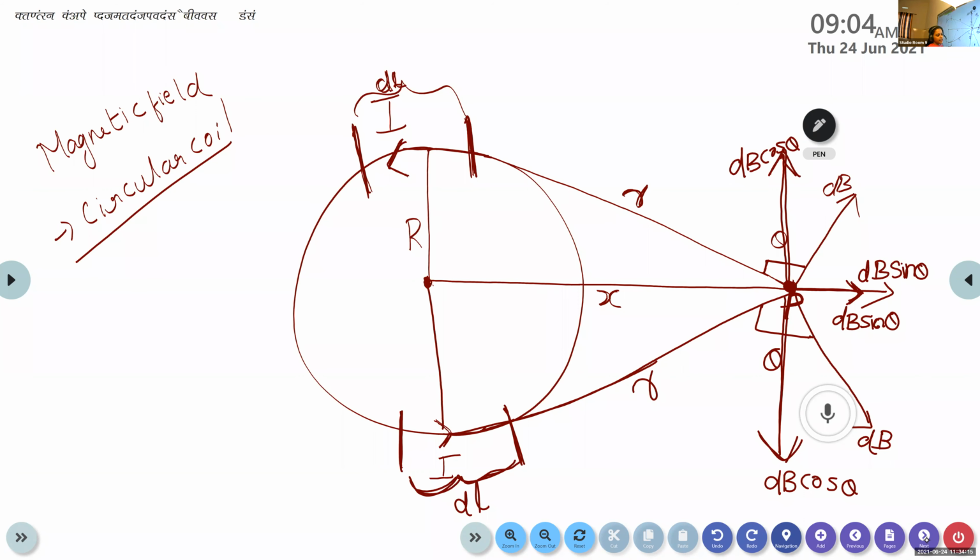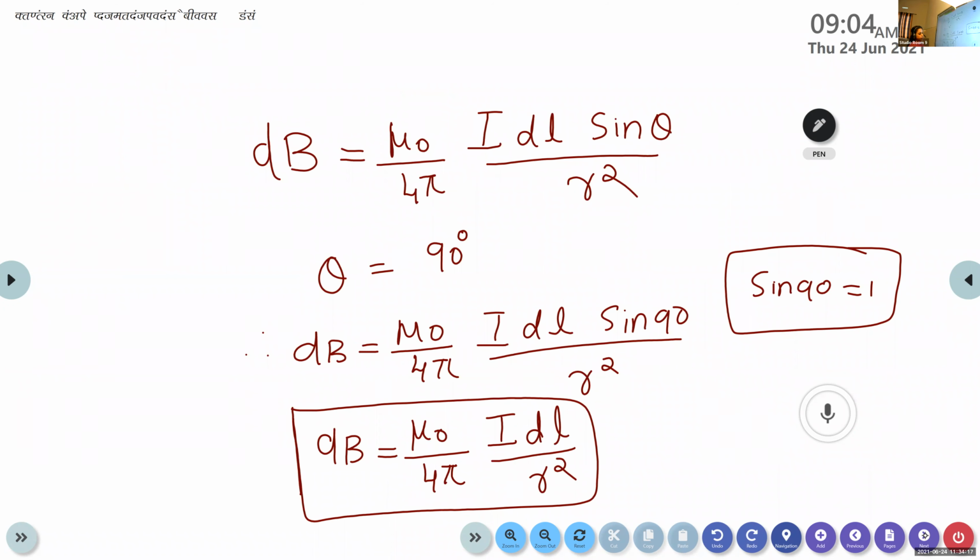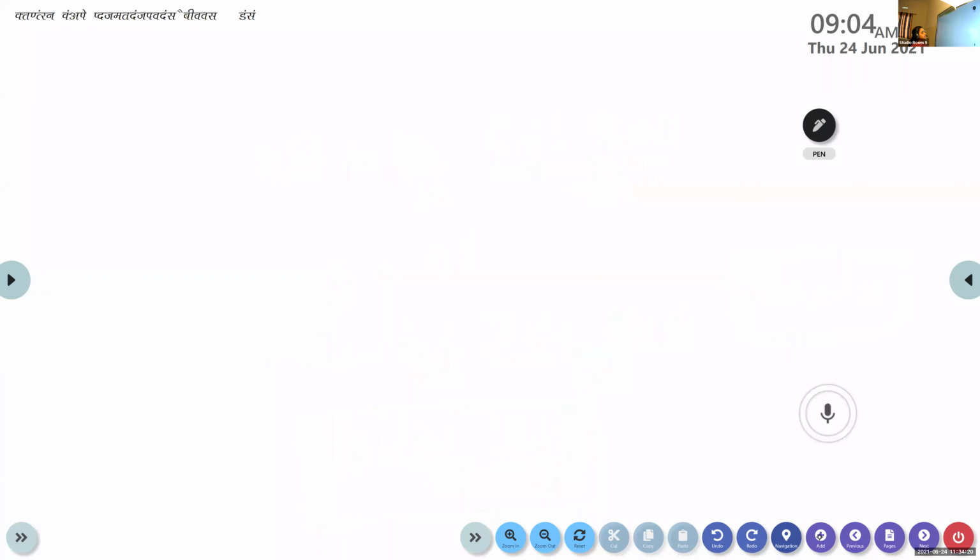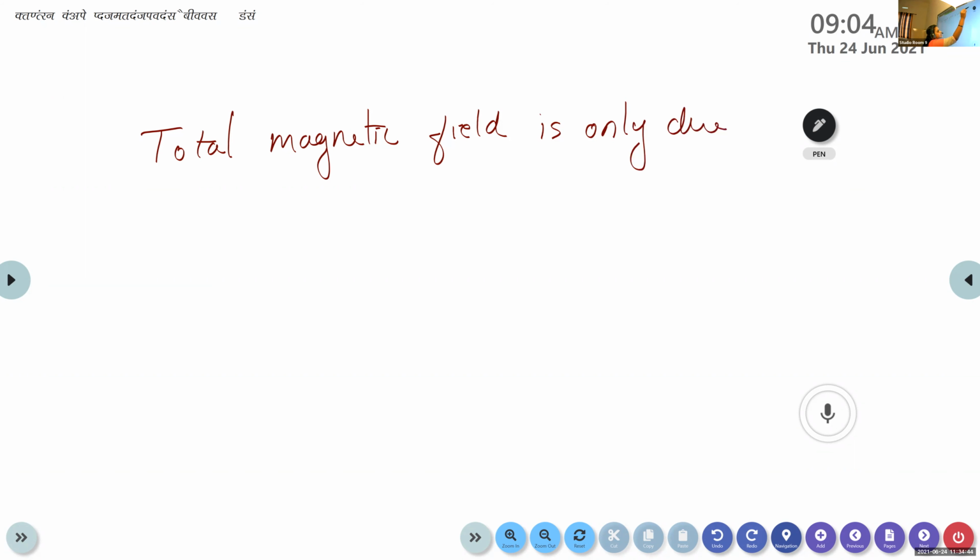Here the total magnetic field is only due to the sine theta component.